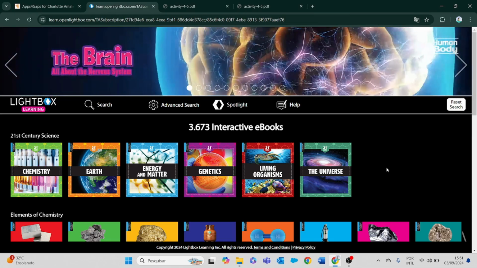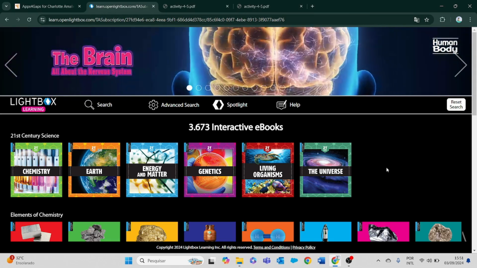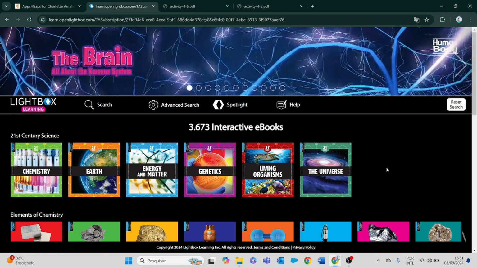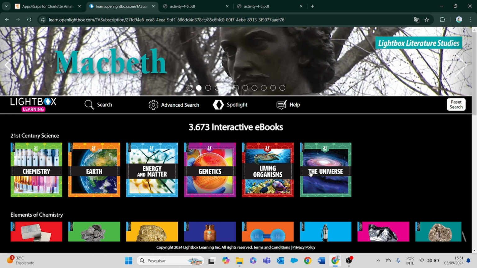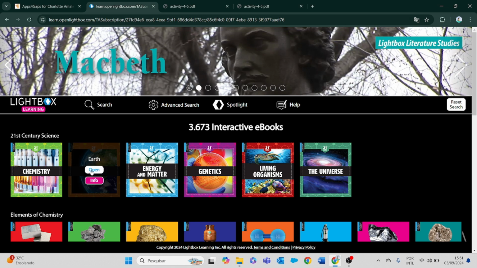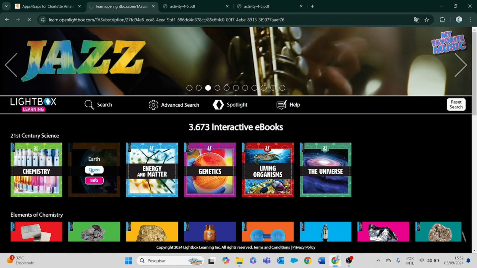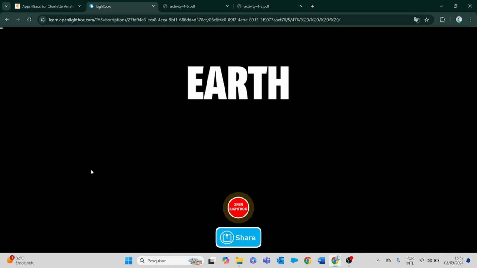And welcome to Lightbox. Lightbox is a digital platform that provides you with ebooks that allow you to go further than just reading. Here, you will be able to find interactive materials, interactive pages, complementary materials, and much more. Let's choose a book, click open, and see the magic happen.